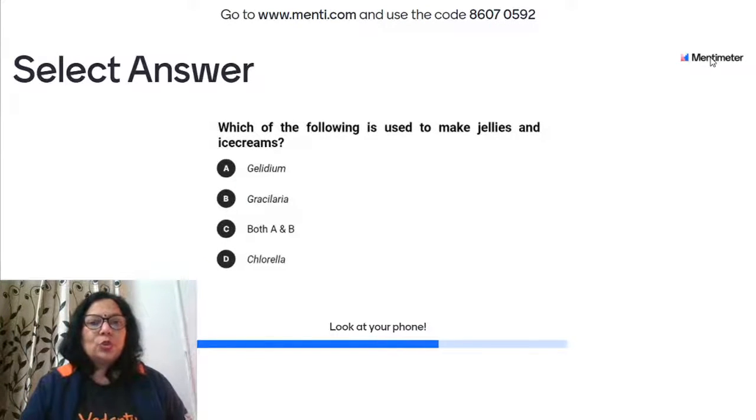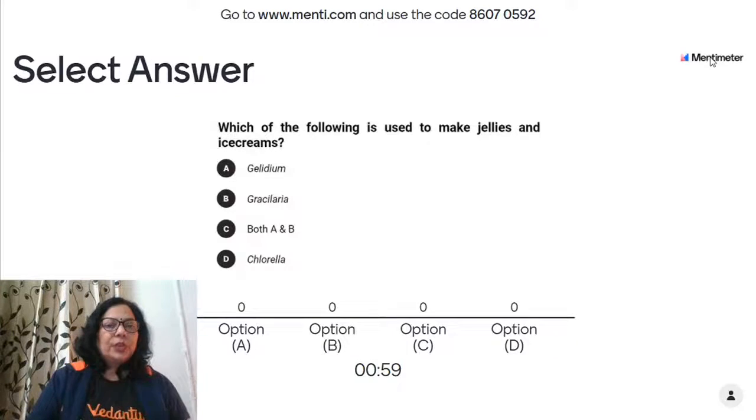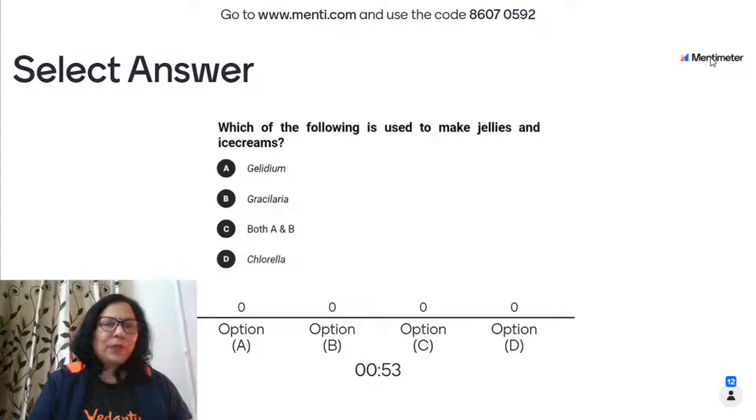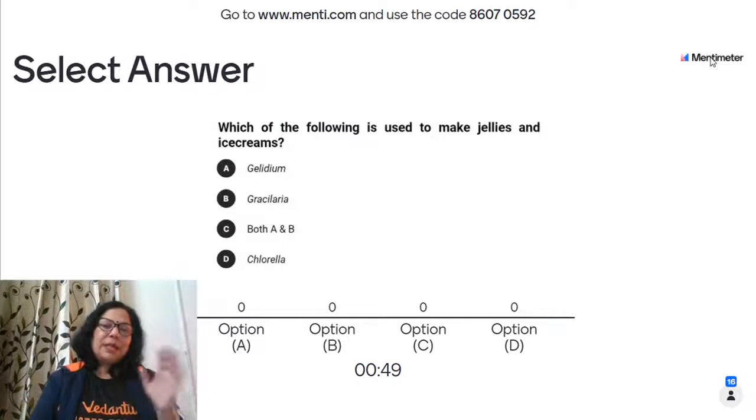Which of the following is used to make jellies and ice cream? Gelidium, Gracilaria, both A and B, Chlorella. I'm very much sure if I give this question to grade 9 students also who are preparing for NTSE, they will not remember it. Children don't learn it, they just say that bio we will attempt like this, and then the same mistakes happen and the selection is missed. So which of the following is used to make jellies and ice creams? Gelidium or Gracilaria? Come on.